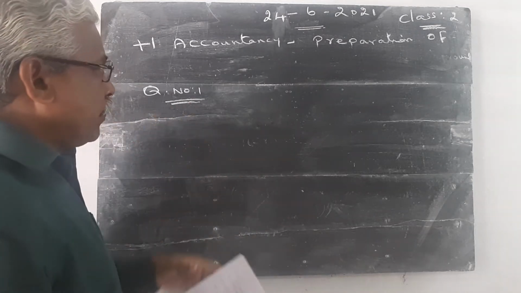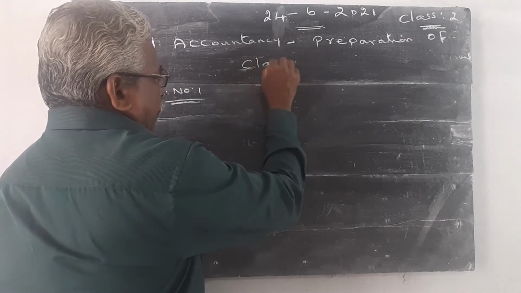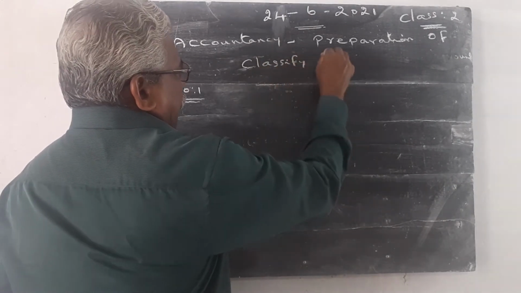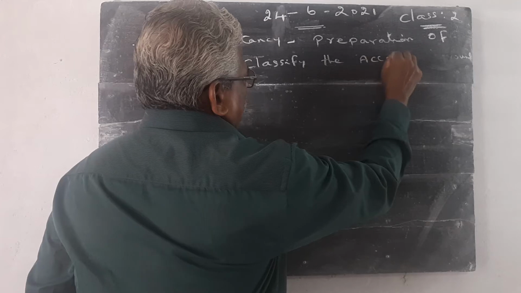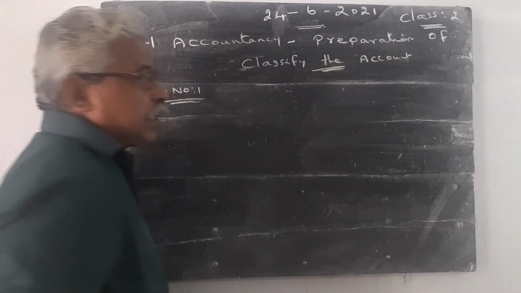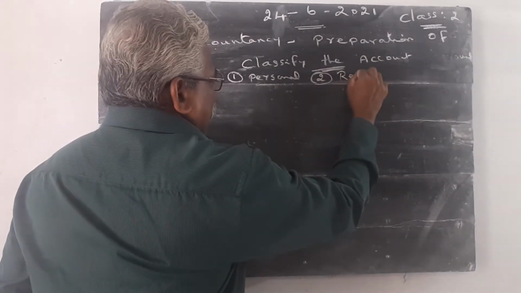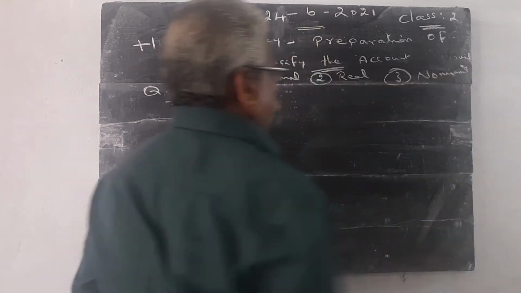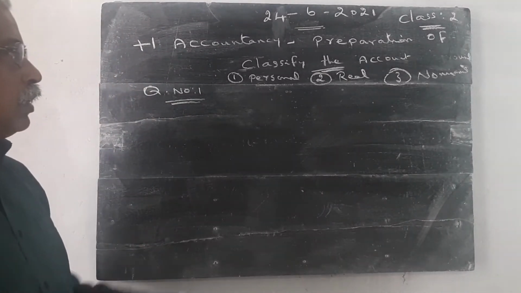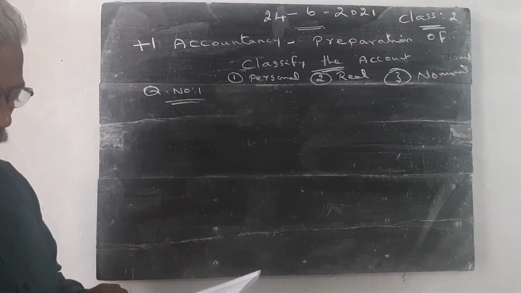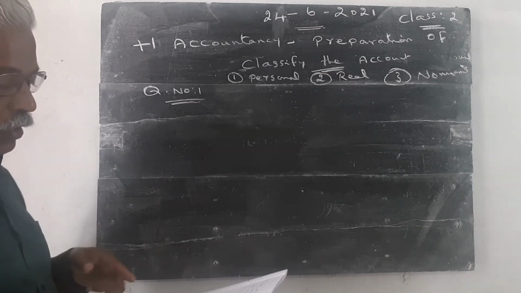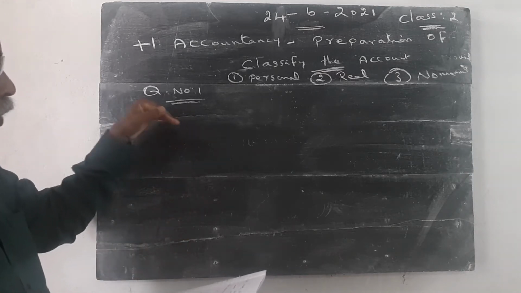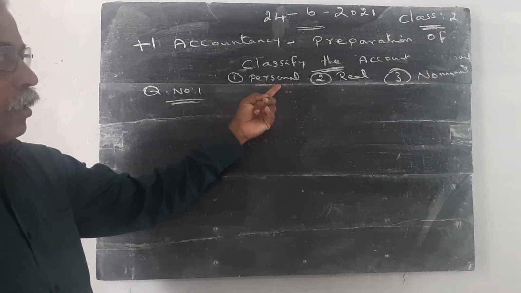So the first question: we have to classify the account. Already we studied there are three types of account. Number one, personal account. Number two, real account. Number three, nominal account. You all have some idea about the three types of account. I have 9 questions. From these, we have to classify whether it is a personal account, or real account,